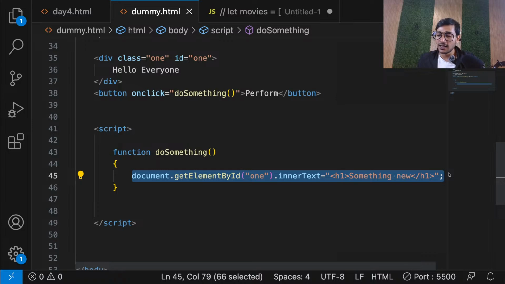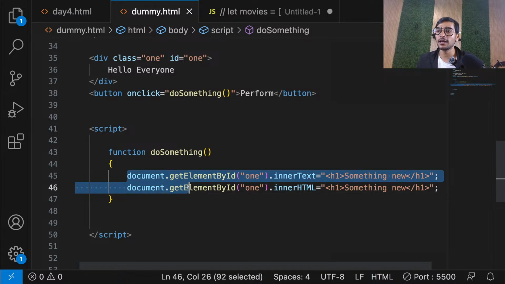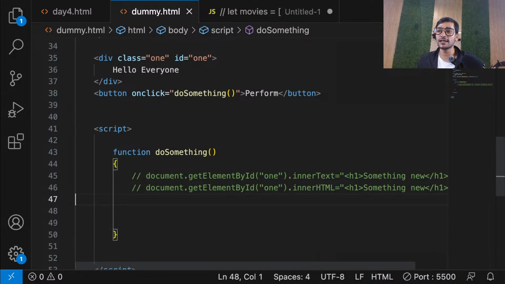And guys, I hope you have understood what I told you: the first target is to select the element. After that, you can do whatever you want. I can do innerText, I can do innerHTML, or I can also change the CSS. So let's comment this out. And guys, now let's try to change the CSS, the last thing for today.